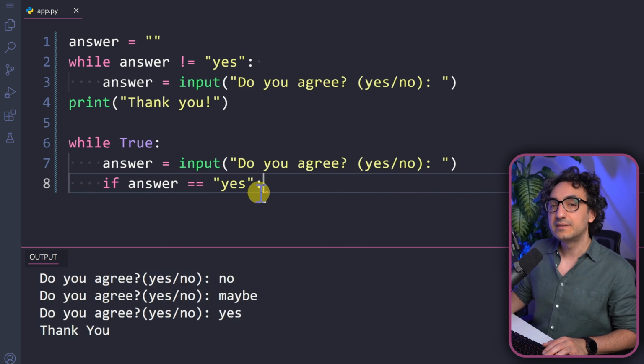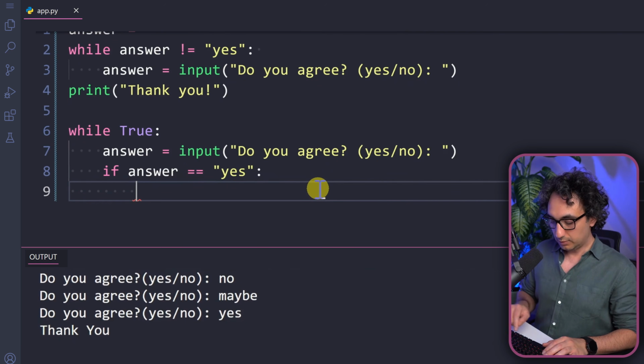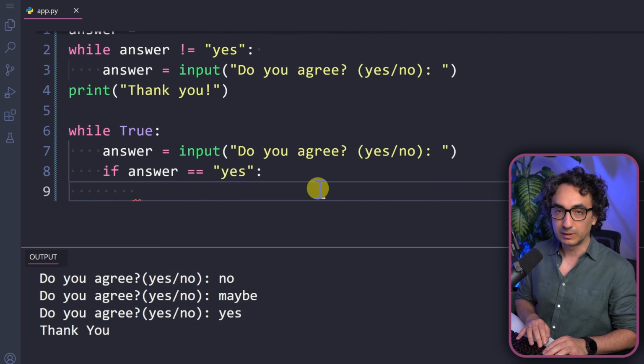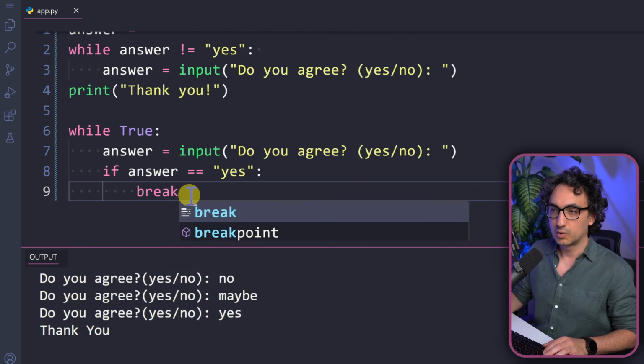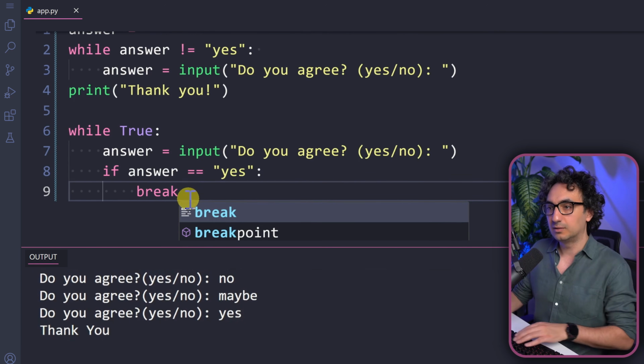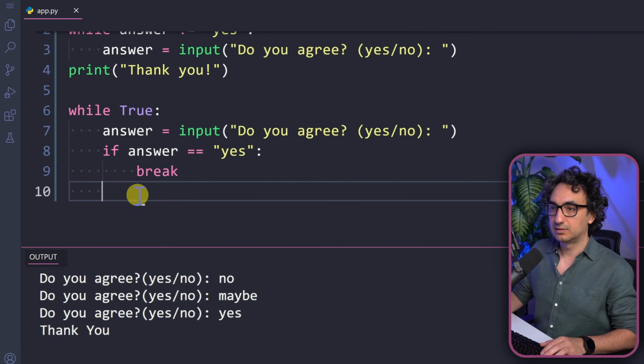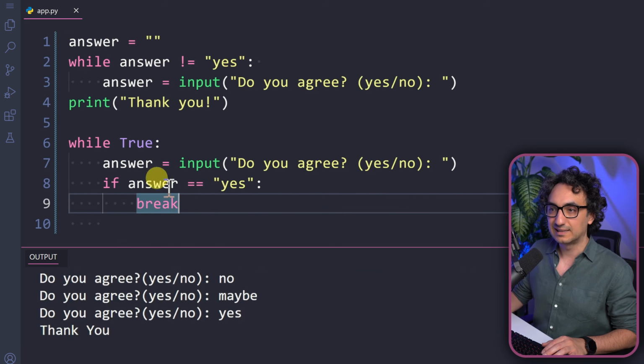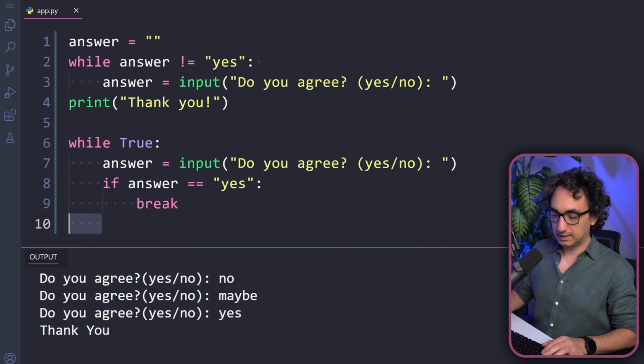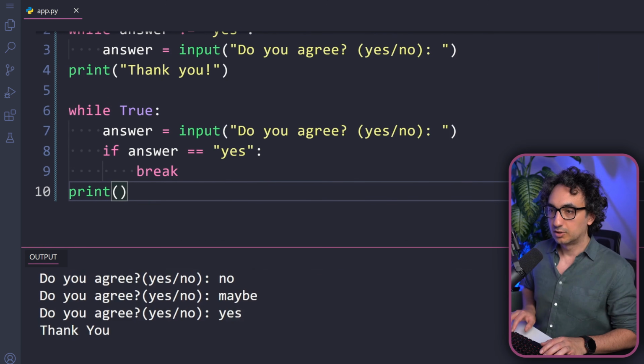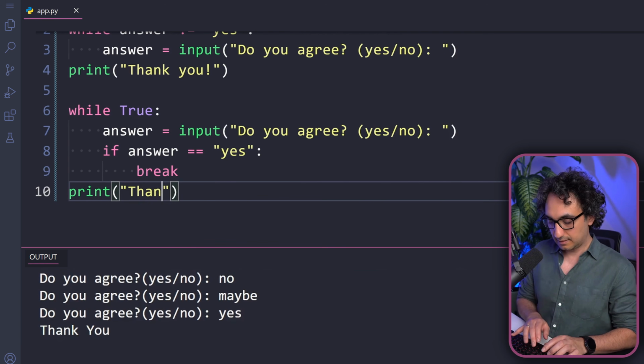Now, if the answer is yes, what can happen? We don't have to ask anymore. We got what we want and we break. So we break the loop and get out. And of course, we can put at the end a print, so we exit and get out of our while loop. And of course, at the end, completely outside the loop, we can say thank you.